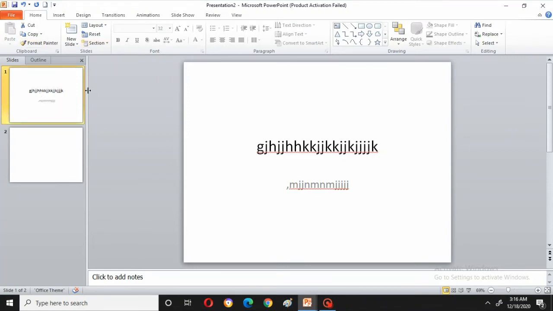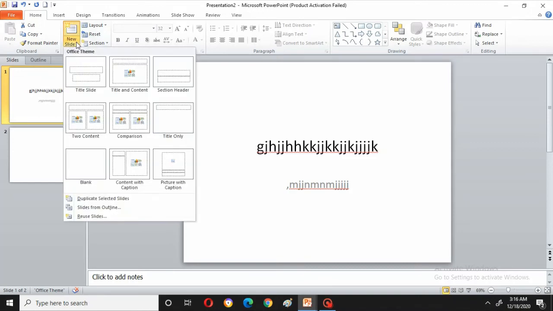I will just complete this home menu also. Copy, cut, paste and everything, format painter, you know. New slide, just now I have shown. But when you click on that, it will show many different slides. Title slide is there, title and content slide, section header. Title and content is nothing but one title will be there, and you can add whichever content you want to add.